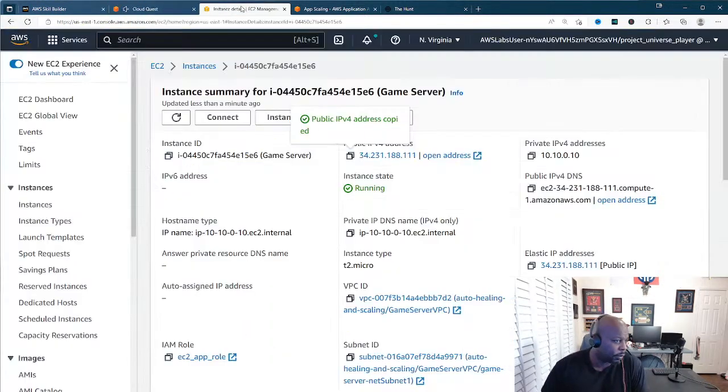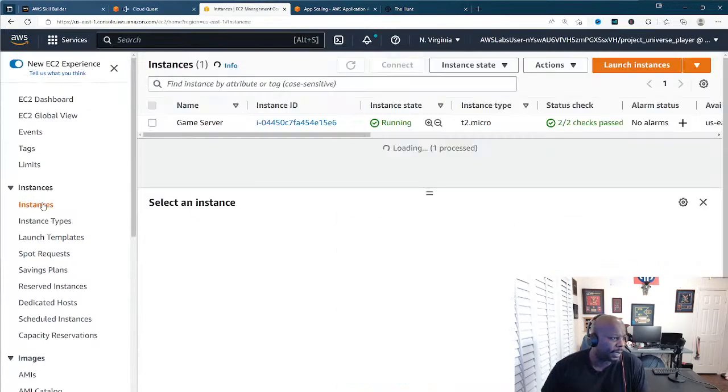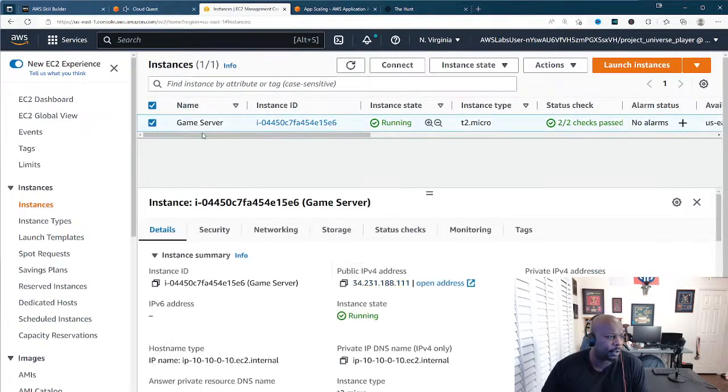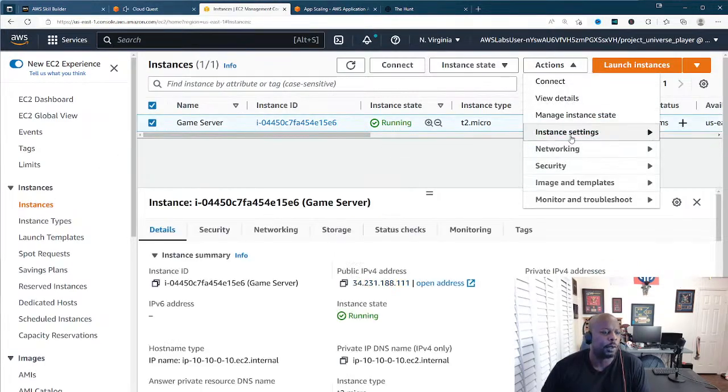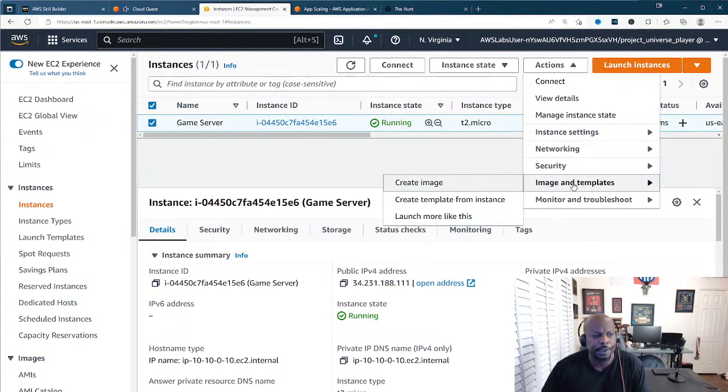All right, so now when we come over here, let's go back to our instances. We're going to click on that right there. All right, then we're going to come over to instance, image, and templates, and we're going to create an image.